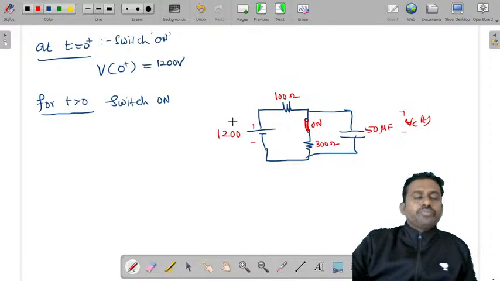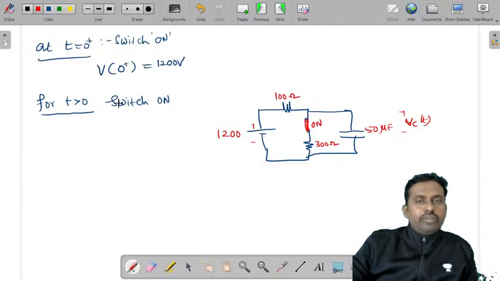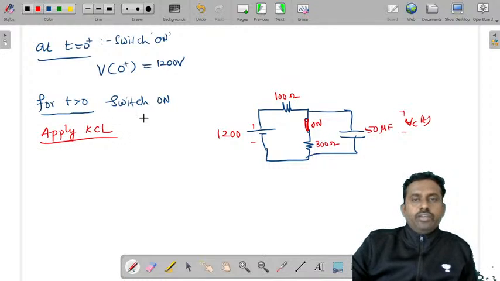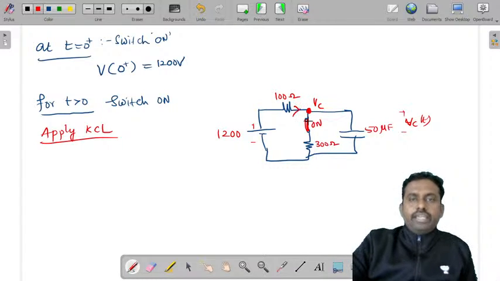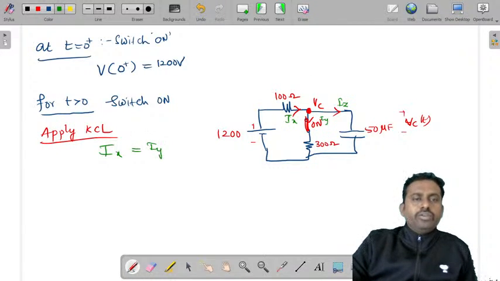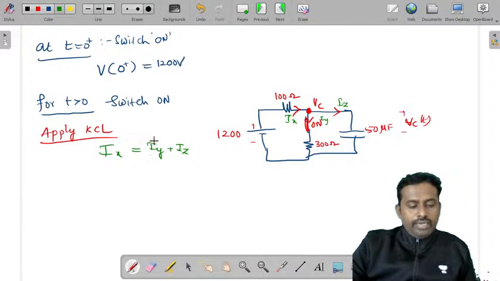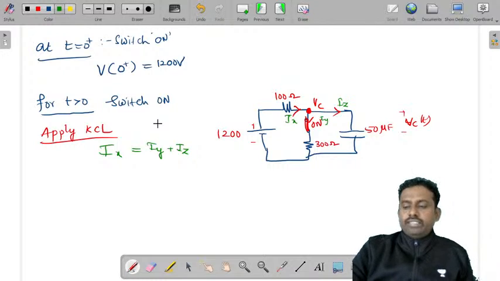The switch is on. Now let's try to apply Kirchhoff's current law, KCL. What is the voltage here? Let's say this is Vc. Let us take this current as entering, and these two currents as leaving. Consider these current values as, let's say, Ix, Iy, Iz. So we can write entering current Ix is equal to leaving currents Iy plus Iz.